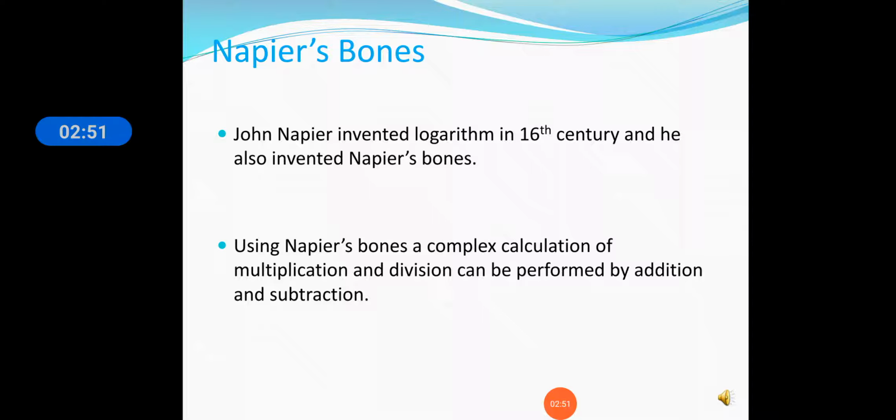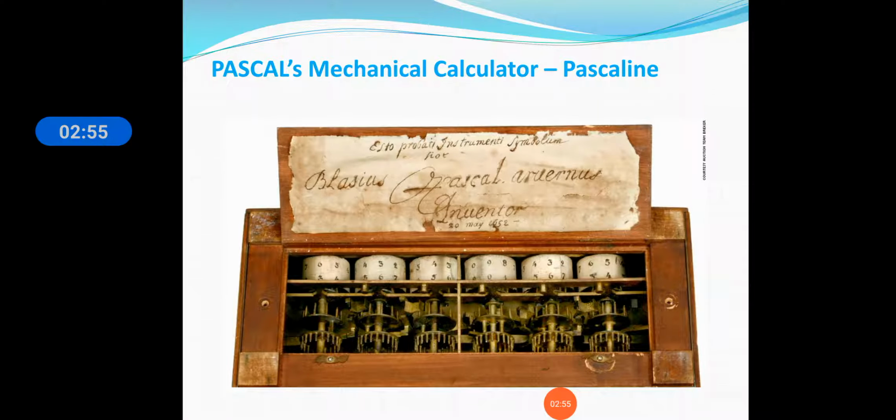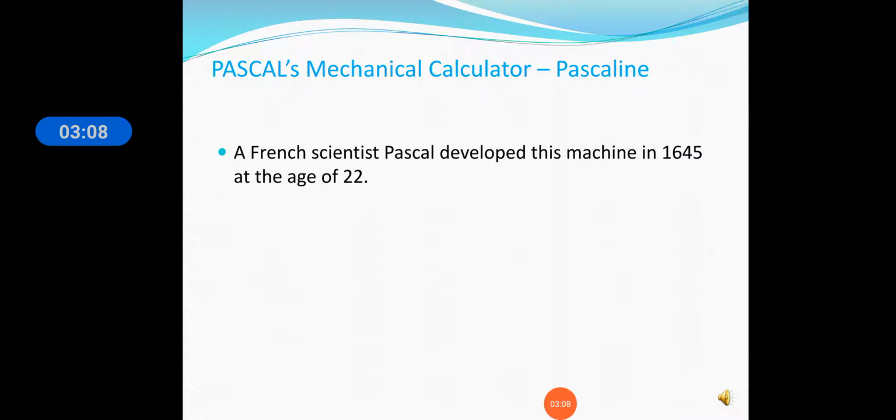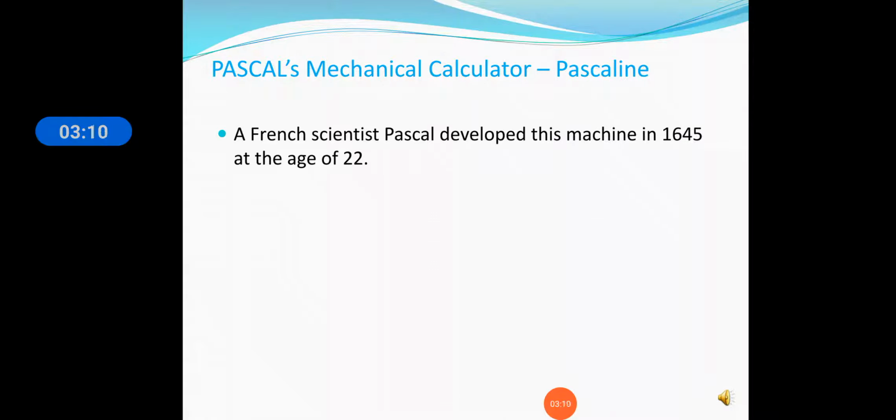Now the next machine which we are going to see is Pascaline, that is the Pascal mechanical calculator. You can see the picture of this machine. A French scientist, Pascal, developed this machine in 1645 when he was 22 years old.